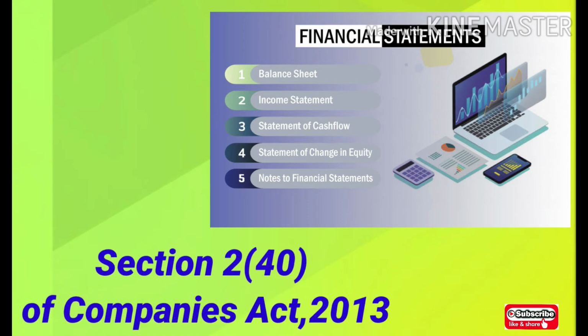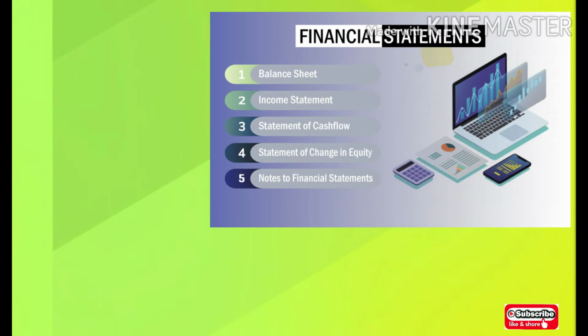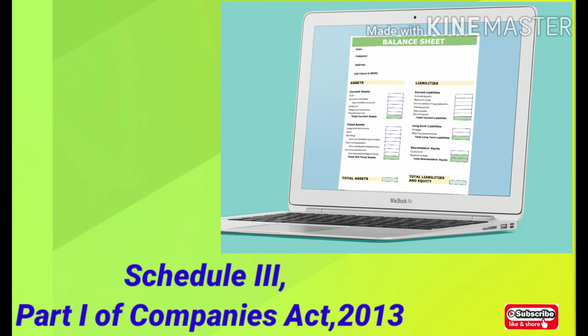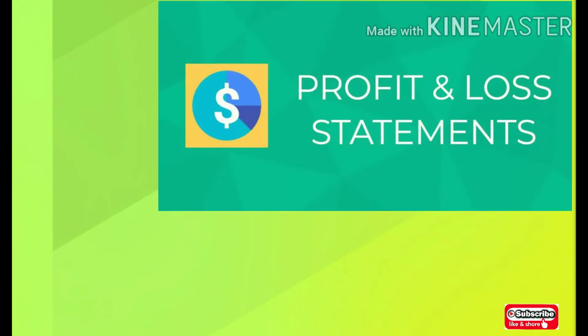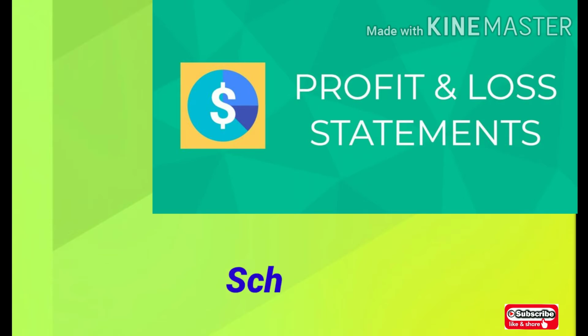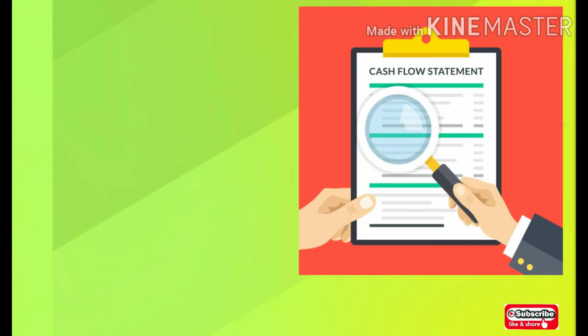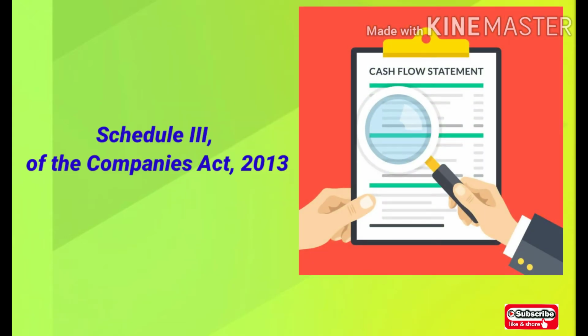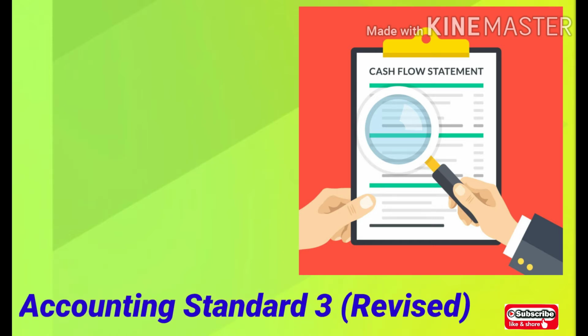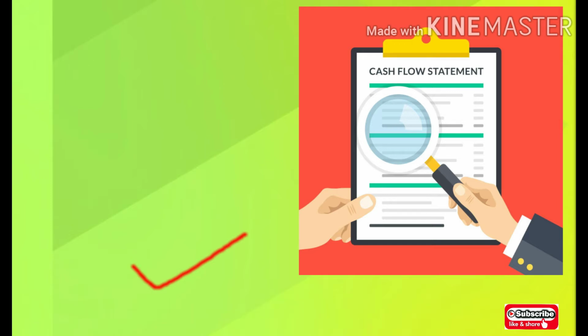Subsection 40 of Section 2 of the Companies Act 2013 provides the following set of financial statements that a company has to prepare. Balance sheet is prepared as per Schedule 3rd, Part 1 of Companies Act 2013. Statement of profit and loss is prepared as per Schedule 3rd, Part 2 of the Companies Act 2013. Friends, if we talk about cash flow statement, no format is prescribed in Schedule 3rd to the Companies Act 2013. It is prepared as per Accounting Standard 3 revised.